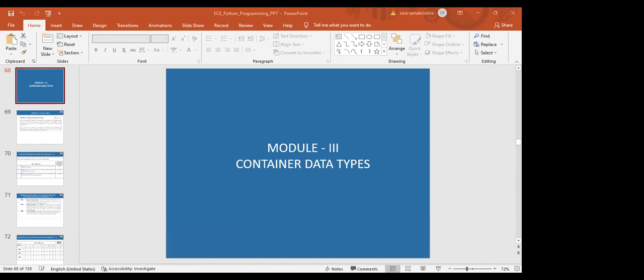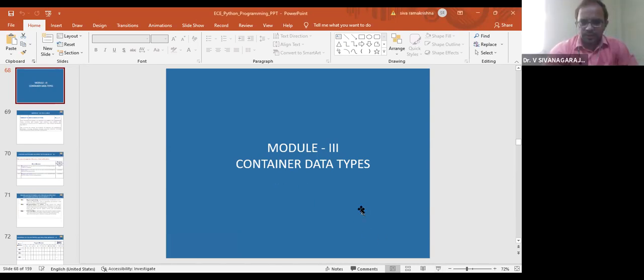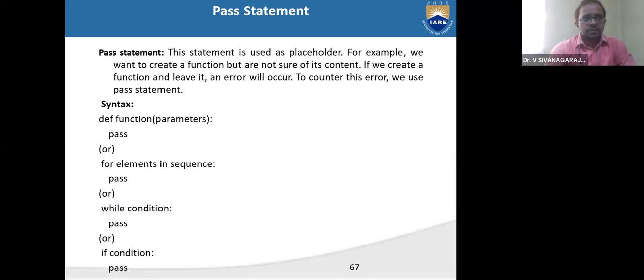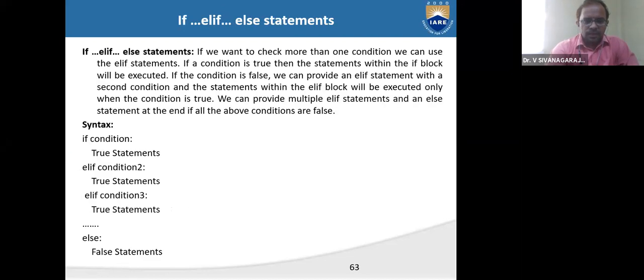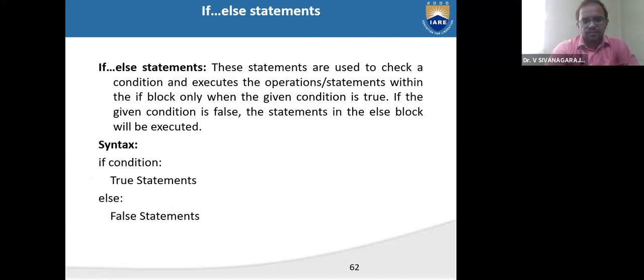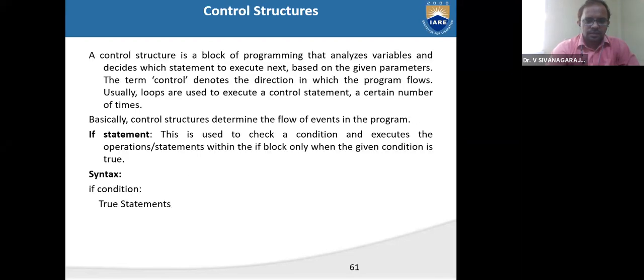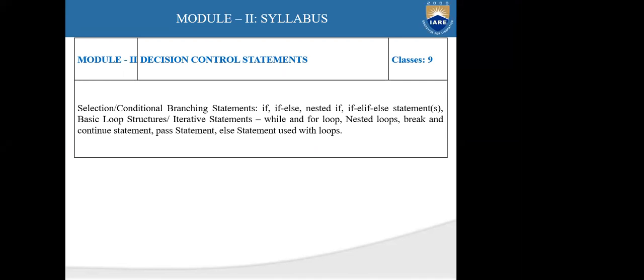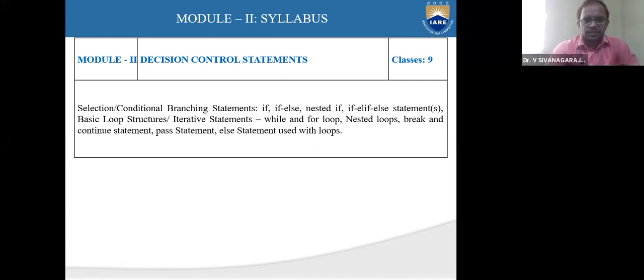Okay. So today we are going to start the third module. These are the topics we have discussed in the second module. We have seen different types of control statements, decision and control statements, like if else and different types of if else statements.